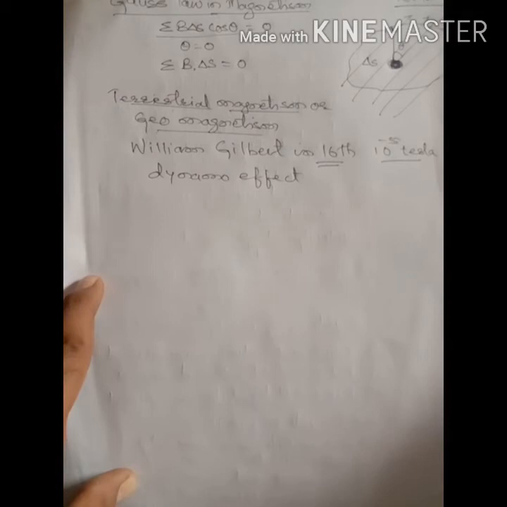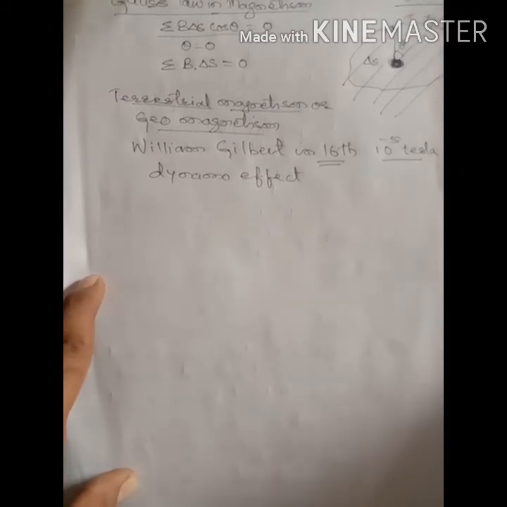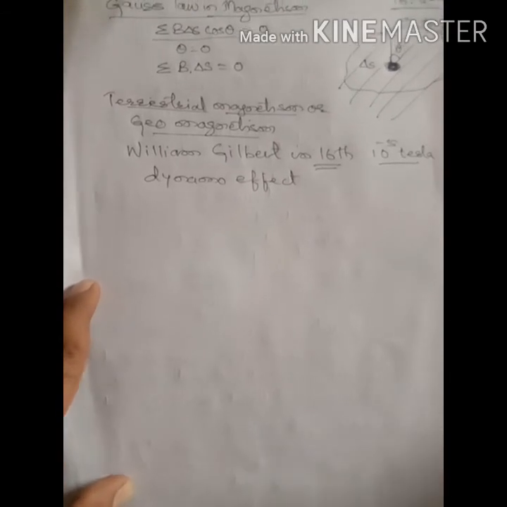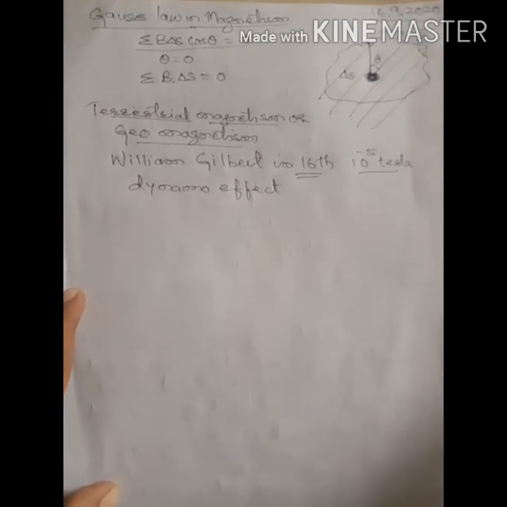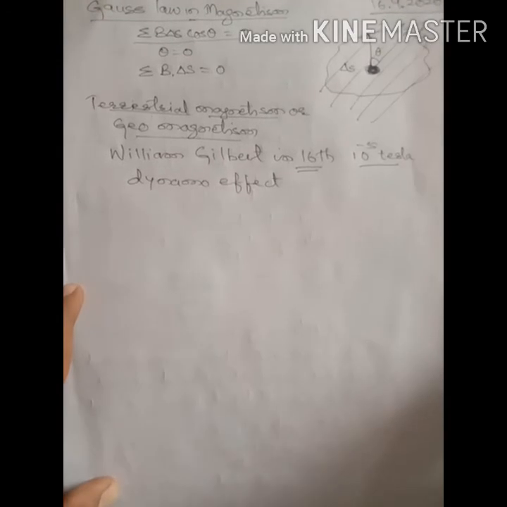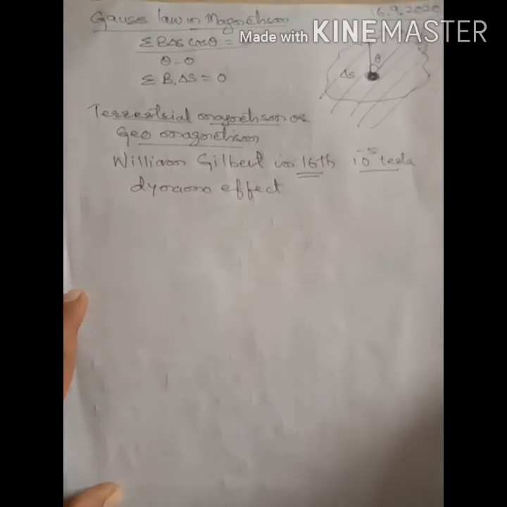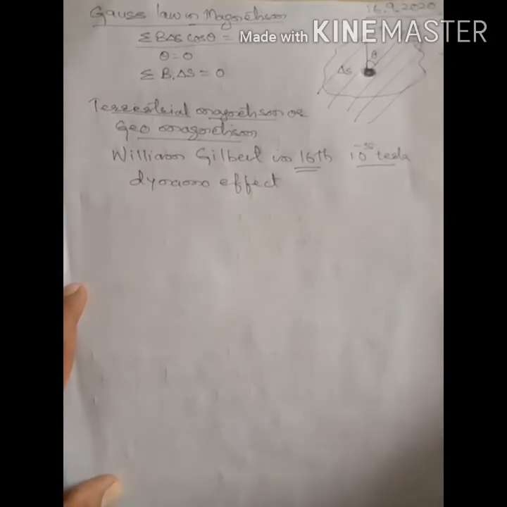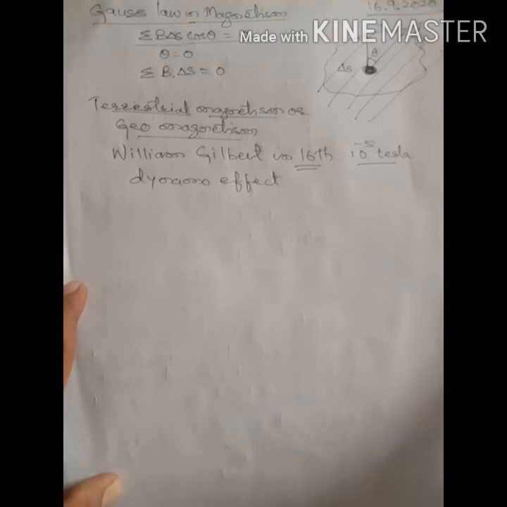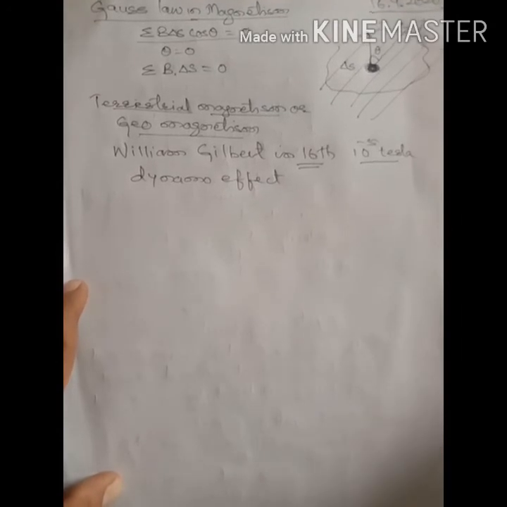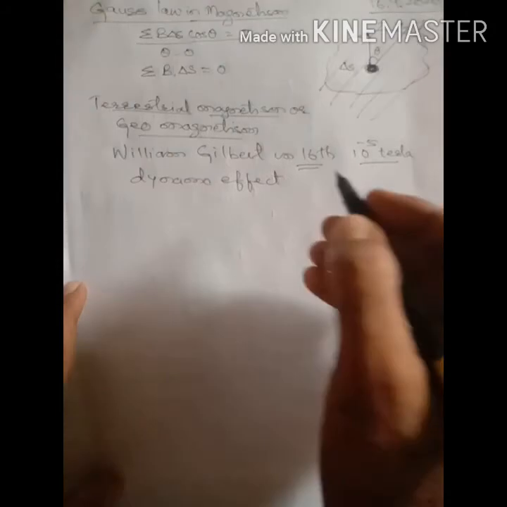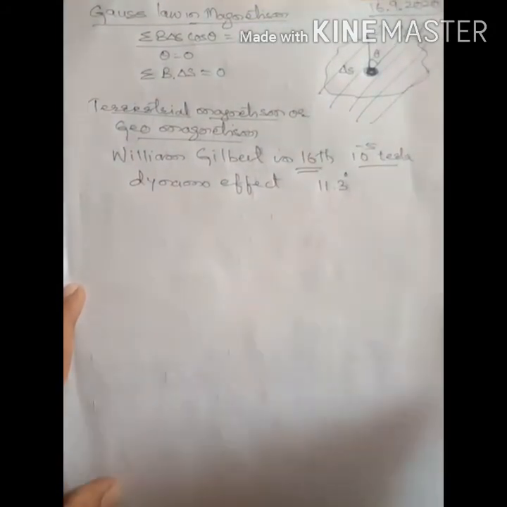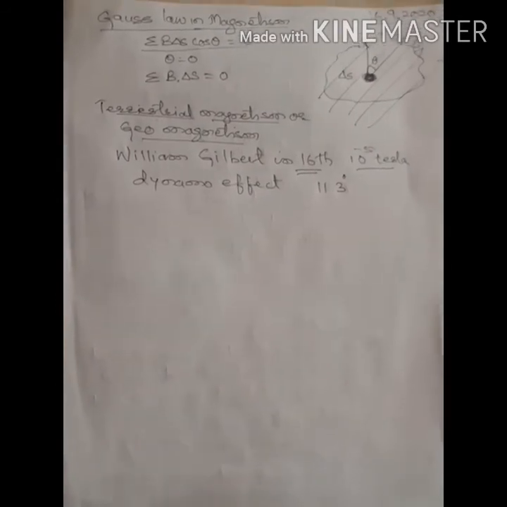So what is the dynamo effect? Dynamo effect means the molten metallic fluid is flowing in the outer core of the Earth, and this creates the dynamo effect. The Earth's magnetic field is just like a magnetic dipole axis. It is inclined at 11.3 degrees with respect to the axis of rotation.